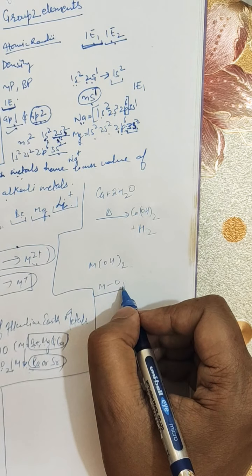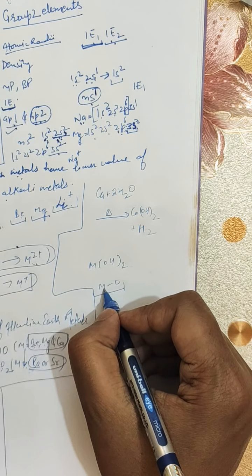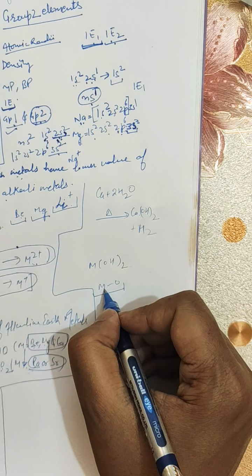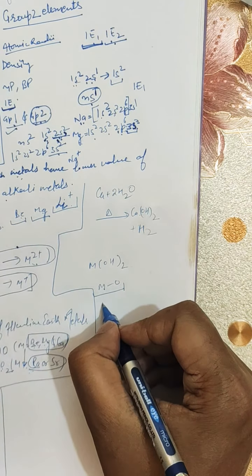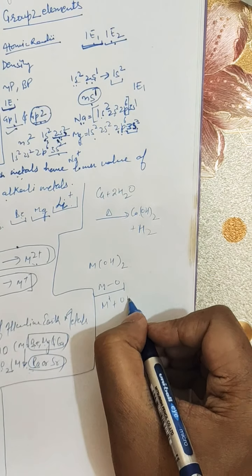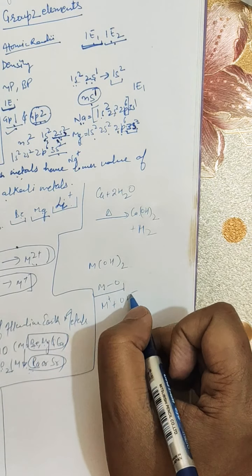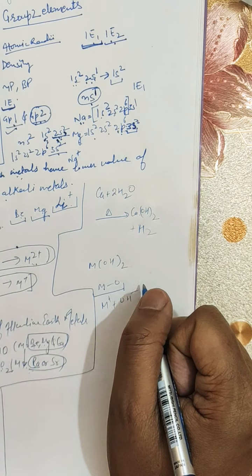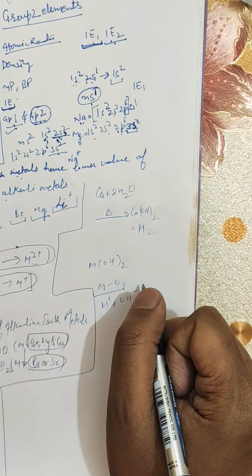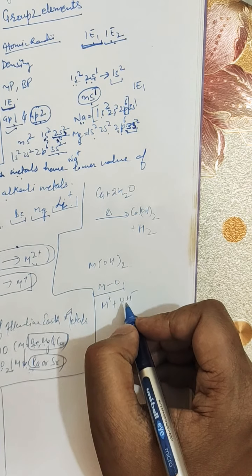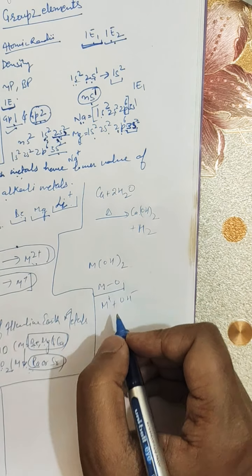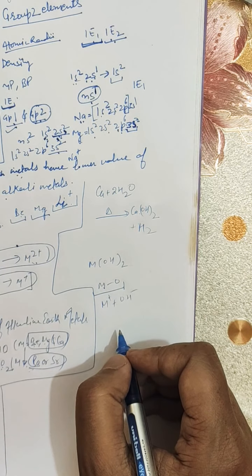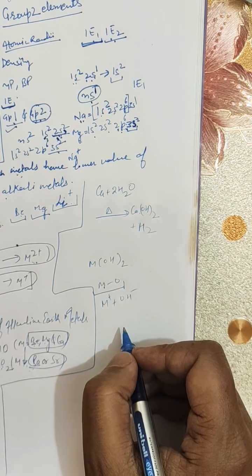Because of the low ionization enthalpy of these metals, the metal easily loses its electron and the bond can cleave to give the hydroxyl ion in solution, that is M+ plus OH-. Since the ionization enthalpy decreases down the family, the basic strength of the hydroxide increases. The hydroxides of alkaline earth metals are less basic than those of the alkali metals of the corresponding period.